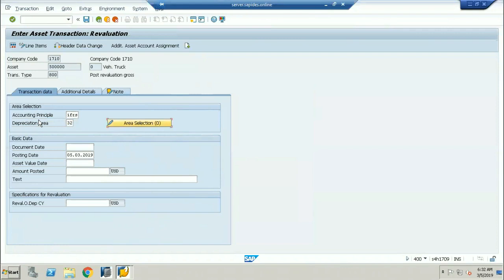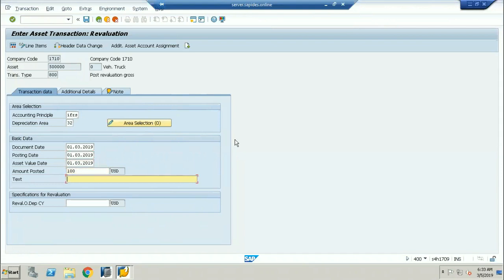And what is the date? Which date are you posting? The revaluation date is going to be 01/03/2019. And what is the asset value date? The asset value date is the value date of the acquisition transactions you are making to this particular asset. How much amount do you want to post? I want to increase it by $100.